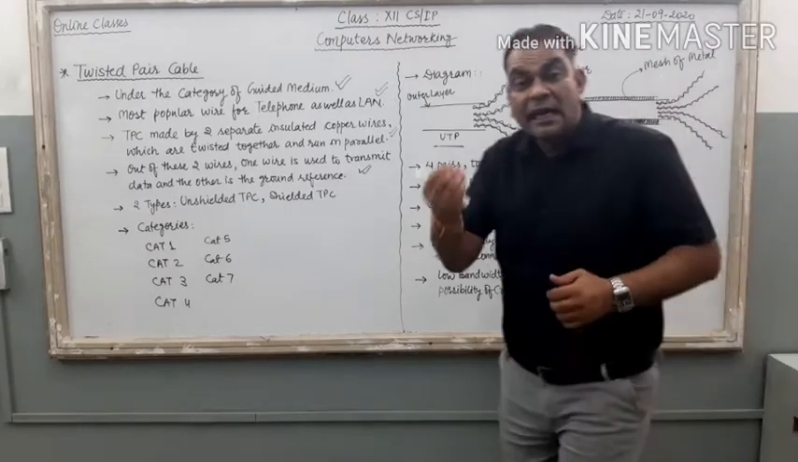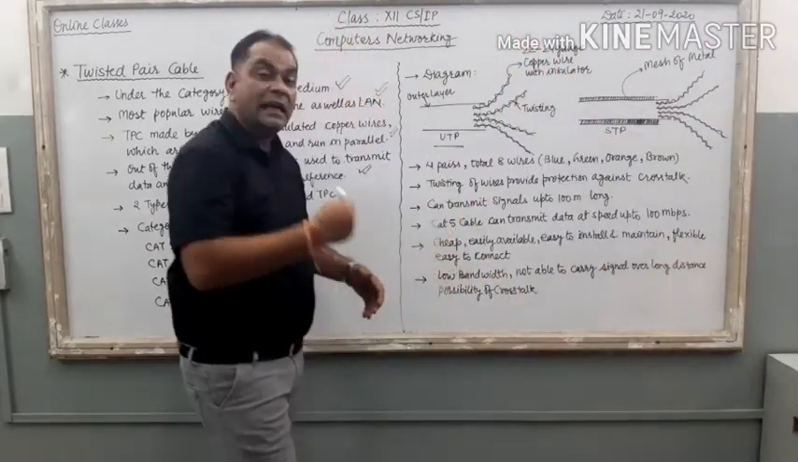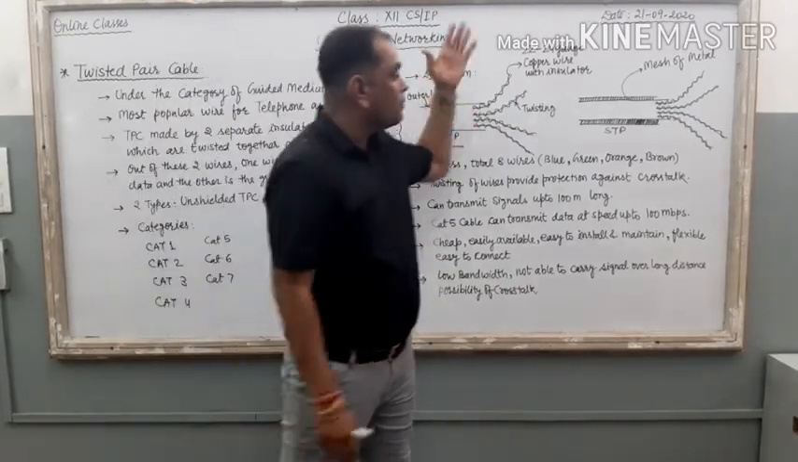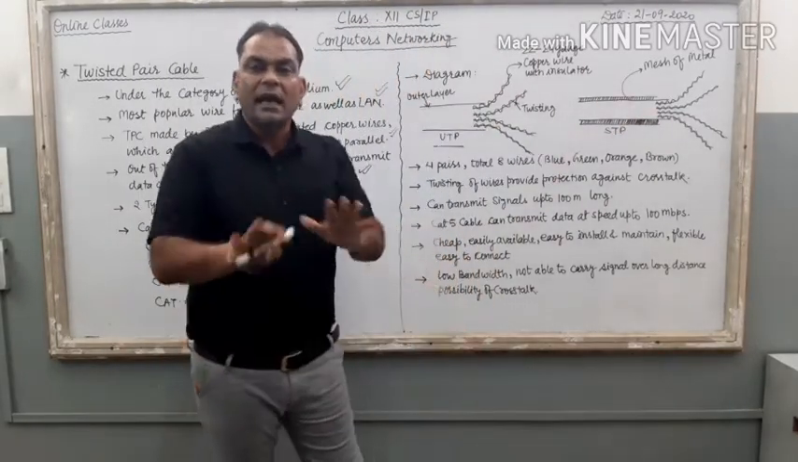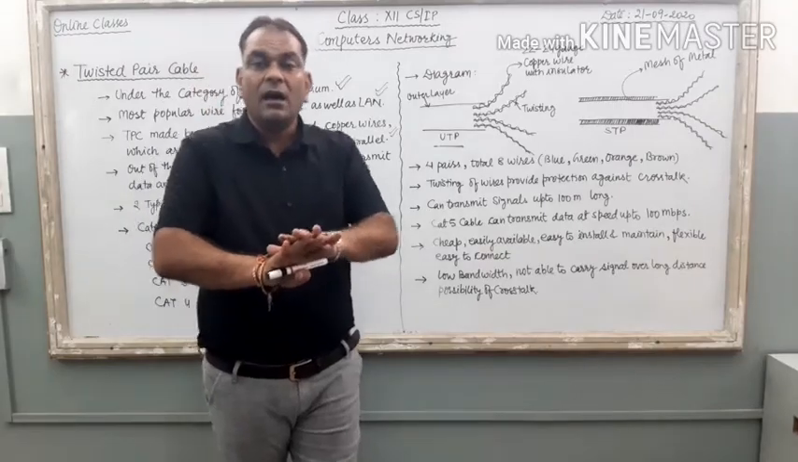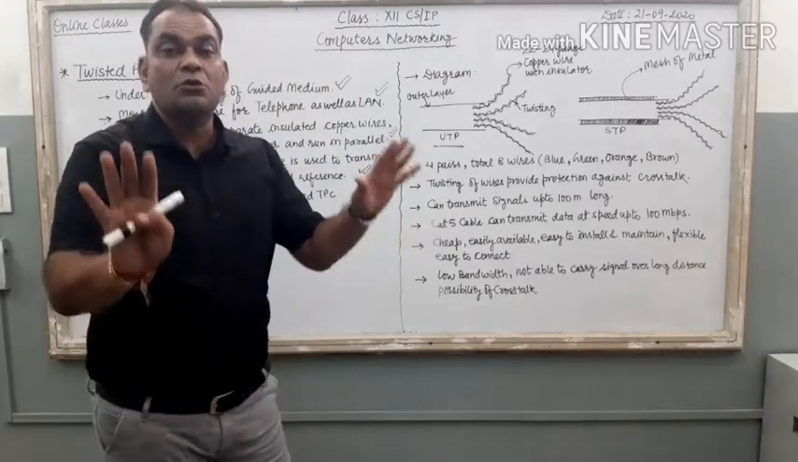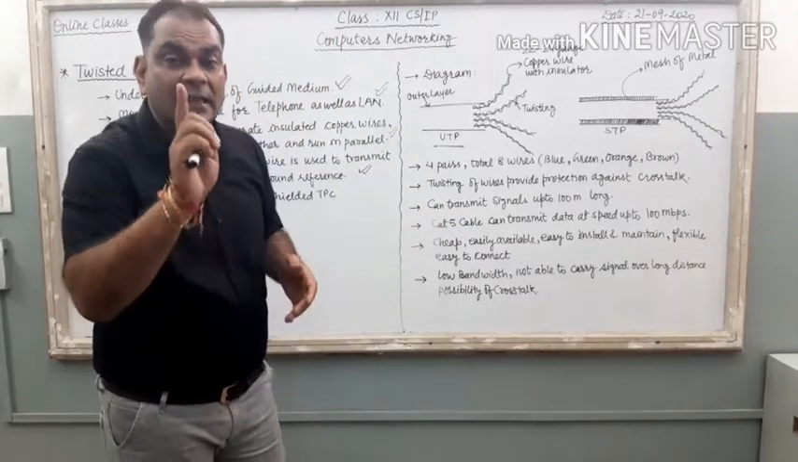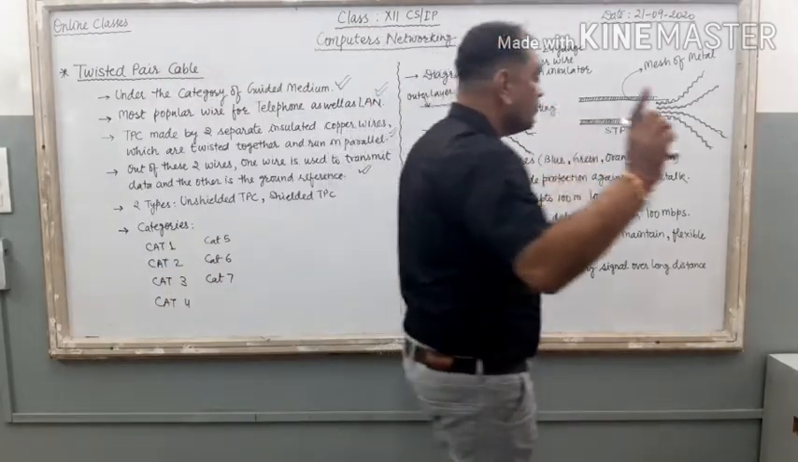The width of the wire is also same. The wire material is also same. Here also copper wire. Here also copper wire. Each and everything is same in these two different types of cables, rather than one thing. The one thing is what?